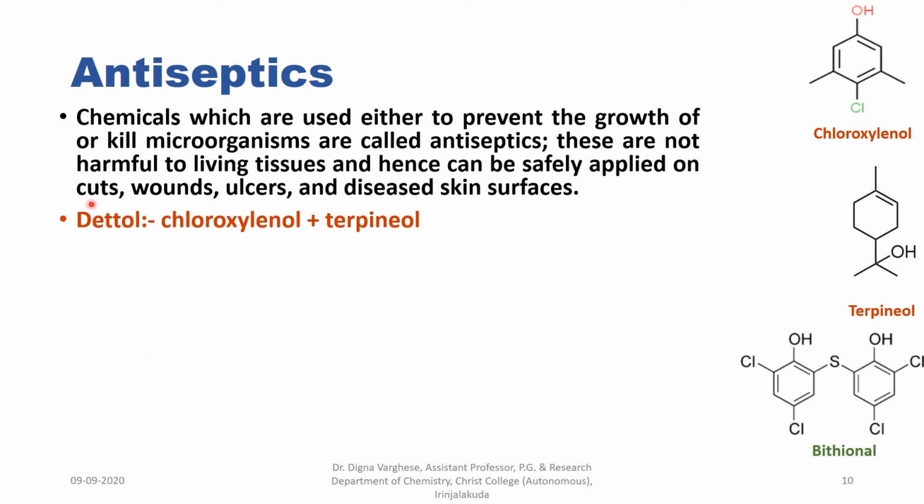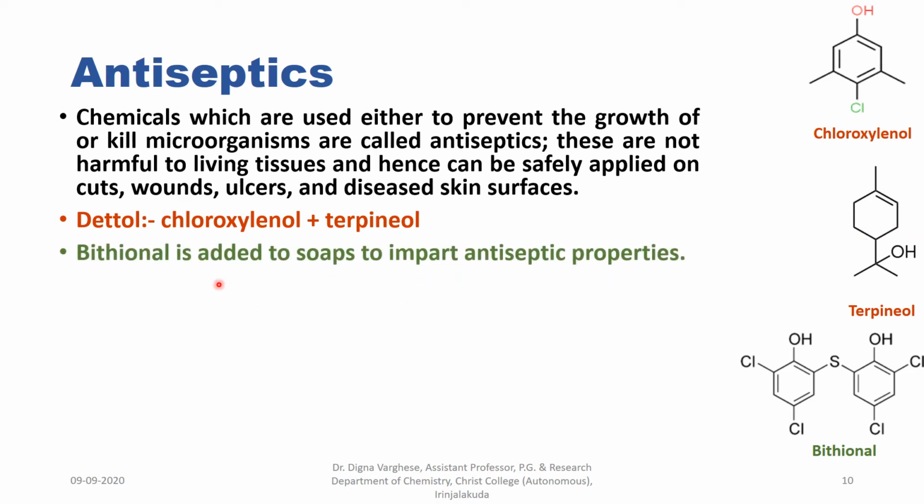For example, a common antiseptic is Dettol. It is a mixture of two chemicals, chloroxylenol and terpineol. Another one is bithionol, which is added to soaps to impart antiseptic properties. Some soaps are advertised as antiseptic soaps, and that particular soap contains bithionol.